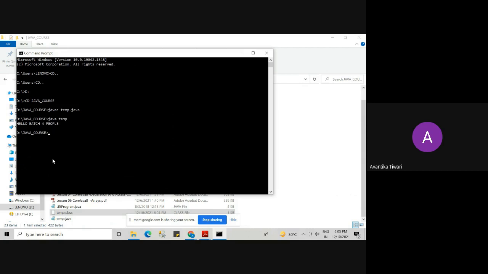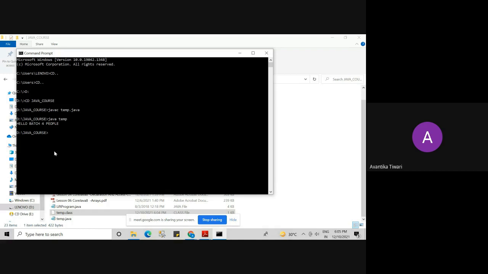So what is the message it is printing? Hello batch 4 people. Whatever I have written inside the program, that it will print. Okay, so you don't have to remember this. I'm just telling you at a very basic level how we do the Java development.